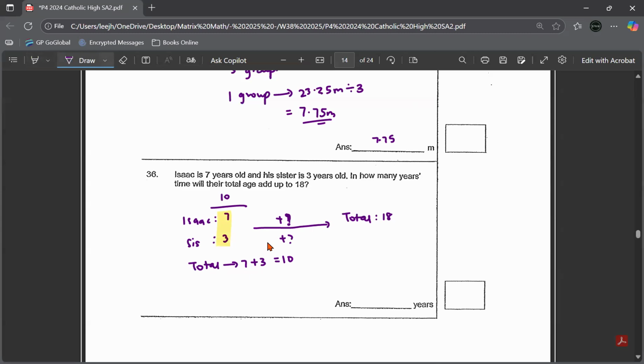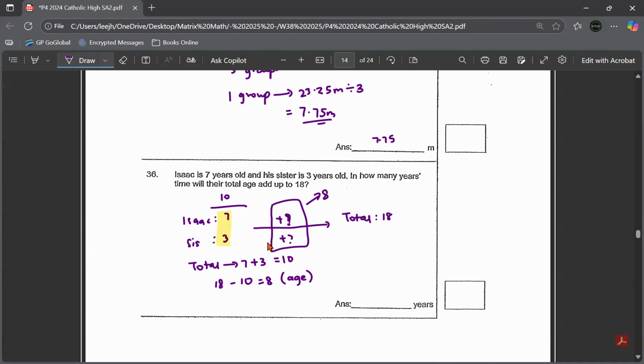I don't know how many years' time they'll become 18. So the difference is 18 minus 10, the difference in age, 8. The total means 2 people, and after that it is 18. That means both of them together will be plus 8 years of age. But you cannot tell me it's plus 8. 10 plus how many is 18? It is 8. So this one is a total of 8.